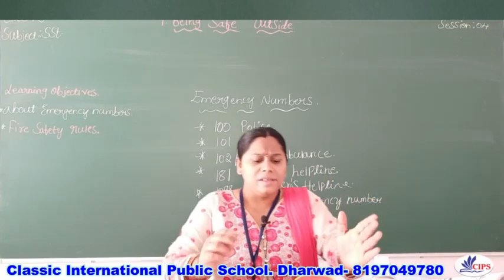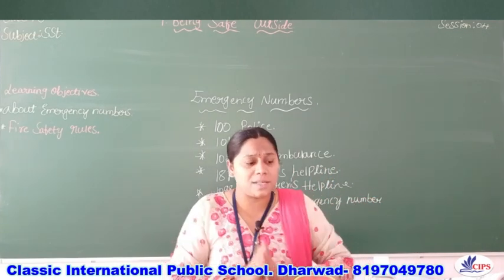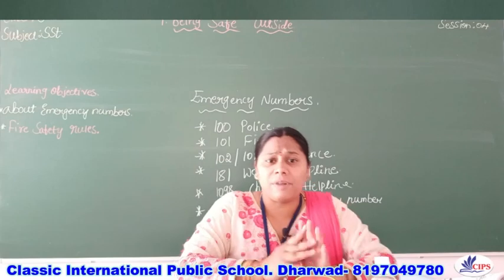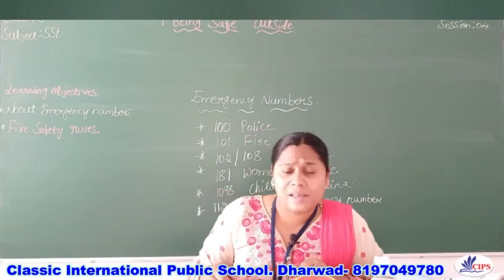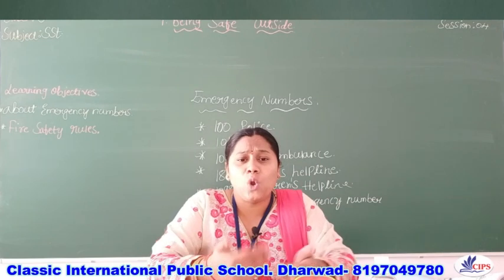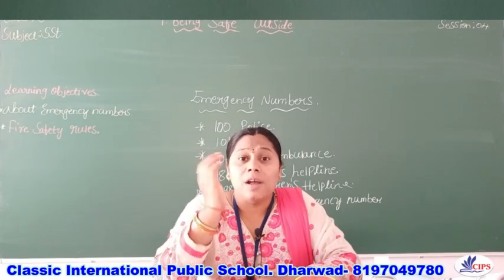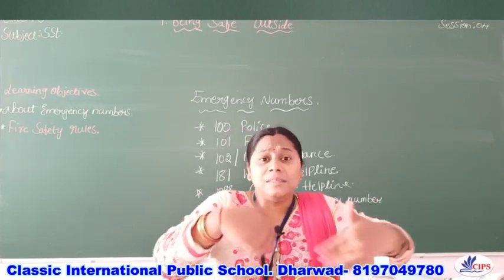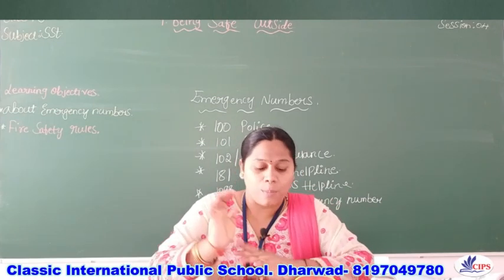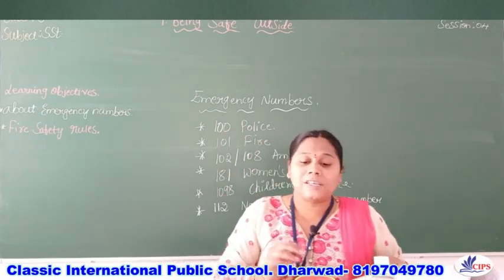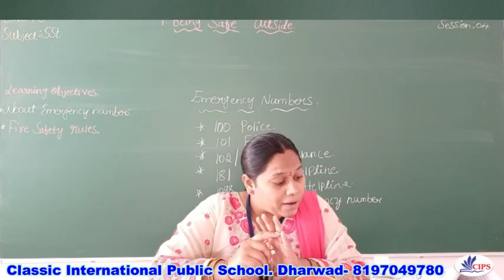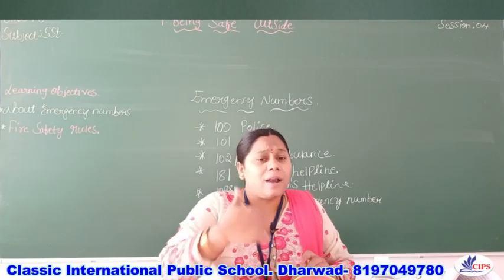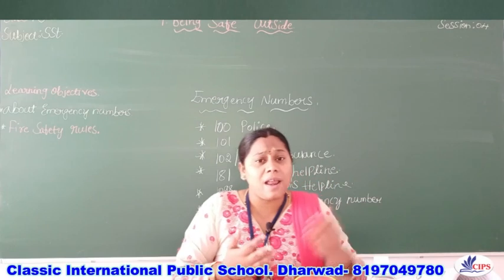Children, see why we have to keep emergency numbers? Suppose an accident happens or any situation arises, what do we have to do, children? We immediately call the ambulance. At that time, if you know the ambulance number, is that not so? If you know these emergency numbers, you can save a life. So I hope you all understand, children. Emergency numbers are very important. If you call at the correct time, even within 1 or 2 minutes, you can save their life.